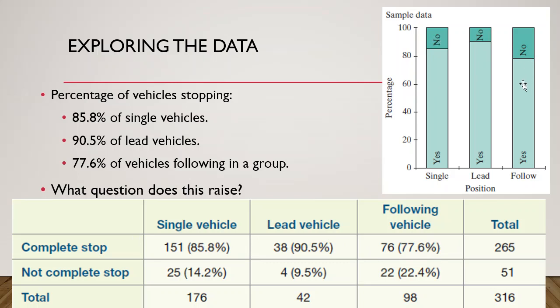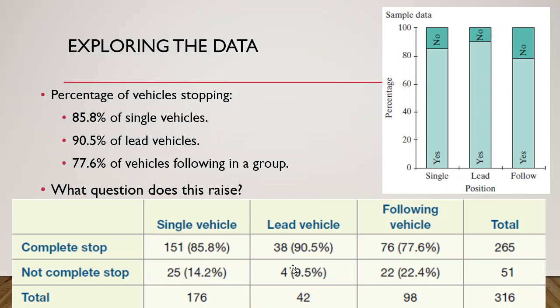But are they different enough to conclude that there really is a difference in behavior, not just for these 316 people, but among all possible drivers, the long run proportion? The long run proportion of single vehicle drivers, do they stop?